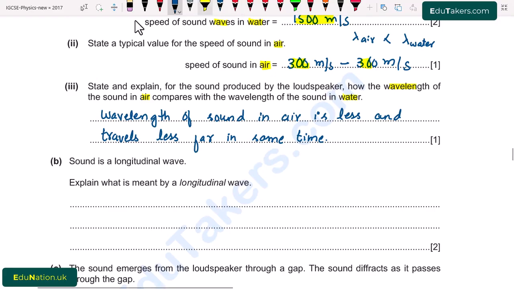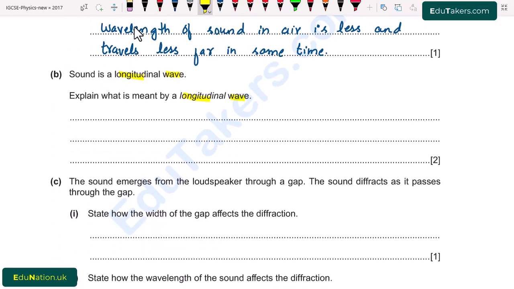Part B. Sound is a longitudinal wave. Explain what is meant by the longitudinal wave. So here we have to define the longitudinal wave. In this wave, the oscillation of the particles is parallel to the direction of the wave travel.